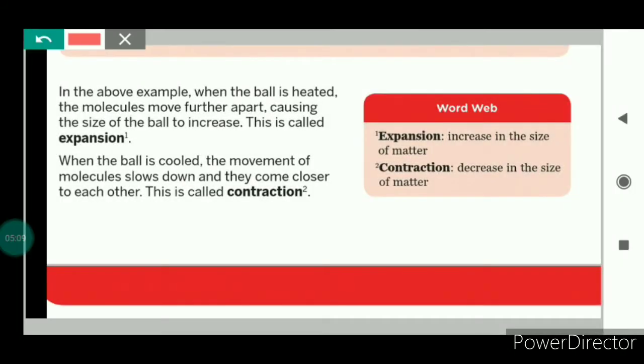Let us see what happens when the ball is cooled down. Now when the ball is cooled down, the movement of the molecules slows down and they come closer to each other, and this is called contraction. Contraction means decrease in the size of matter on cooling.